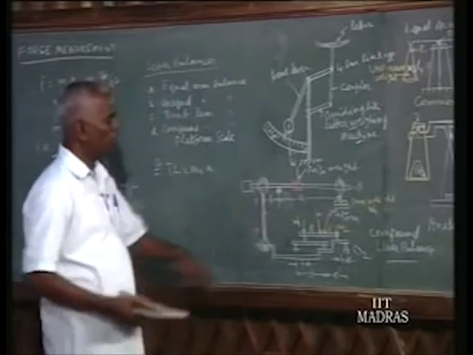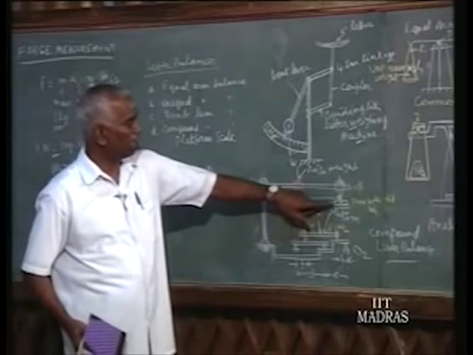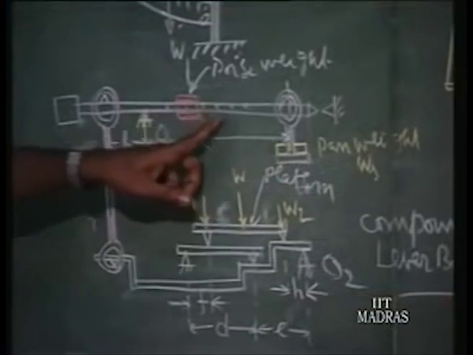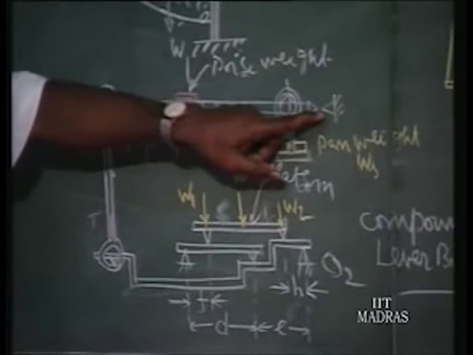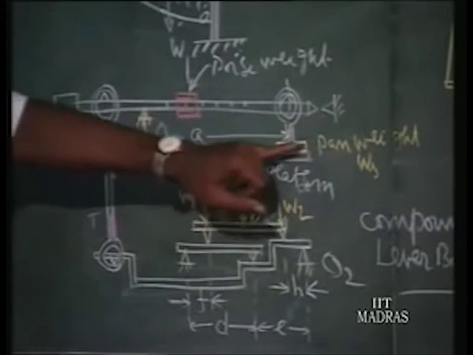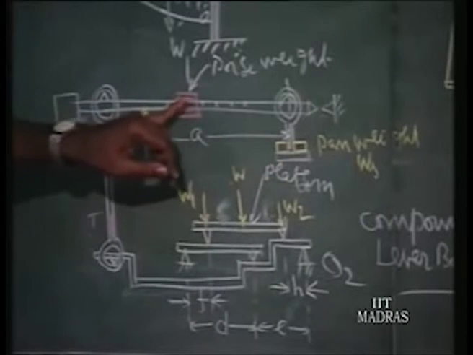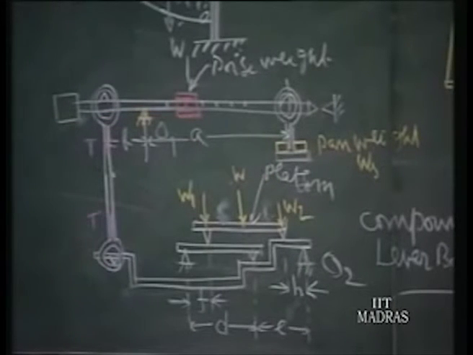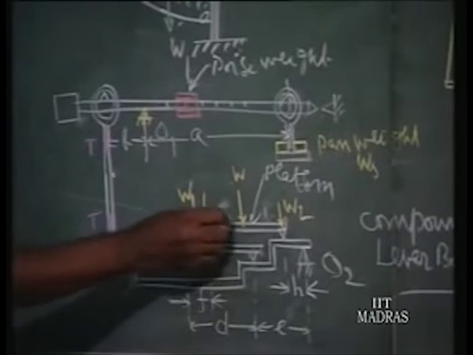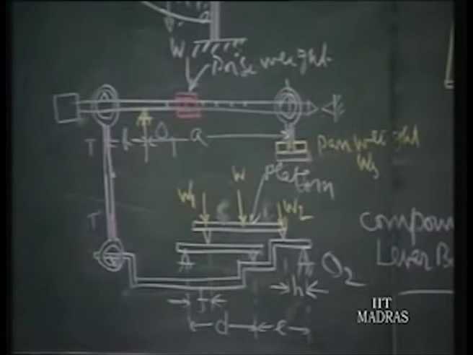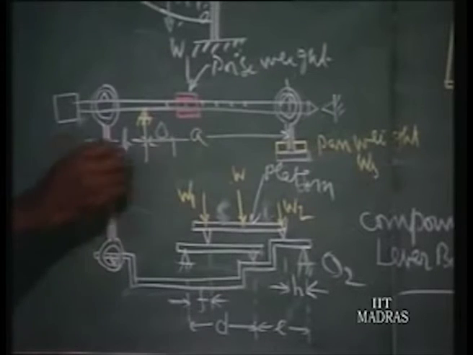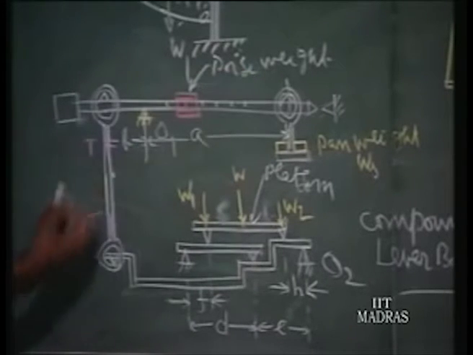we can measure any weight. Suppose a lorry stands here, then add a number of pan weights and move this poise weight such that this end of the lever stands against the reference mark. Then you have measured it. Just add the pan weights, and this reading here will give the total weight of the lorry, whatever has stopped over, that has been placed over the platform. That is the method of measurement. So the principle is T into B equals Ws into A.